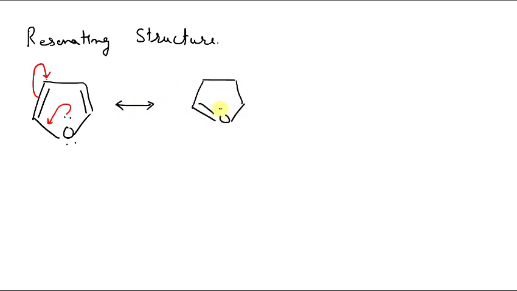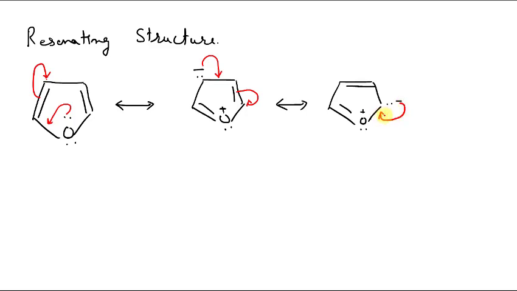Okay, so what we get is, here we get a positive charge, we have an electron pair, then this negative. Next it comes here, it comes here, and we have this resonating structure. It comes here, and this is the electron pair. Next this comes here and it comes here, and the next resonating structure is like so.